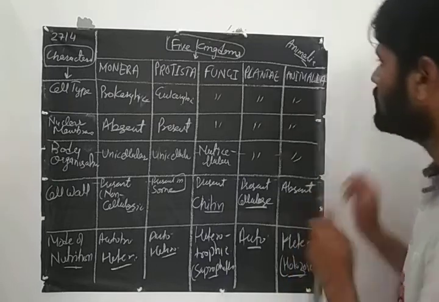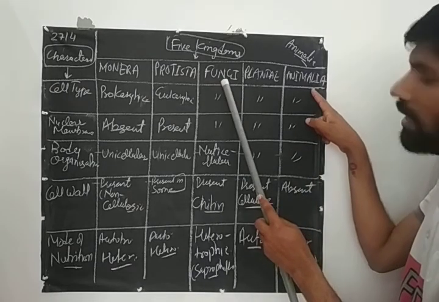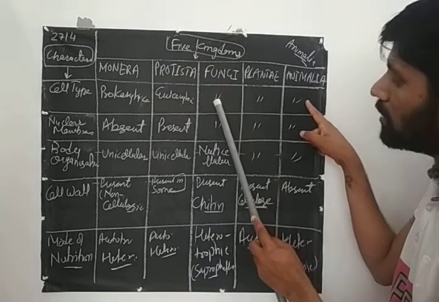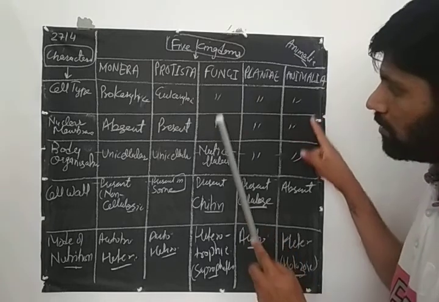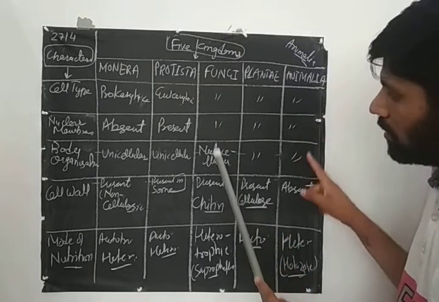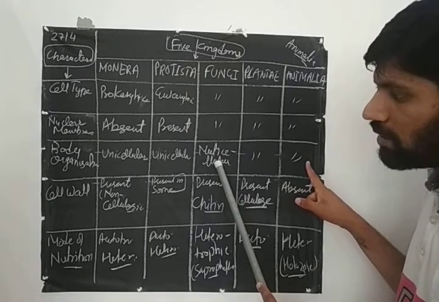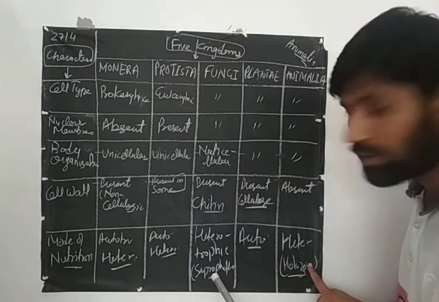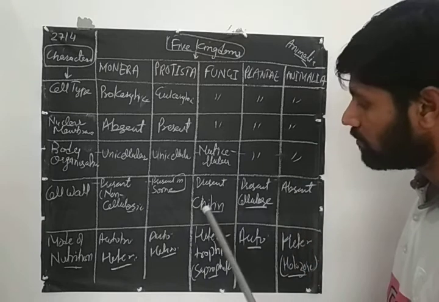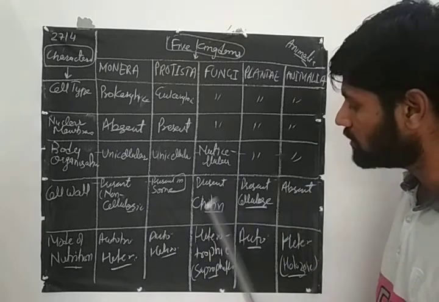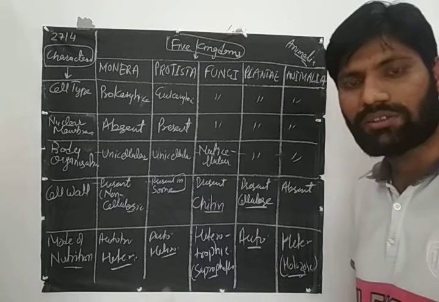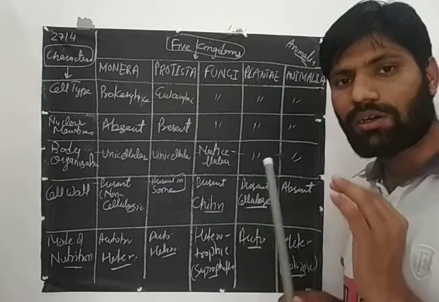Now see fungi and Animalia. Both are eukaryotic, both are multicellular, nuclear membrane present, both are heterotrophic. But the major difference between fungi and Animalia is the presence or absence of a cell wall. So in the animal kingdom there is no cell wall.